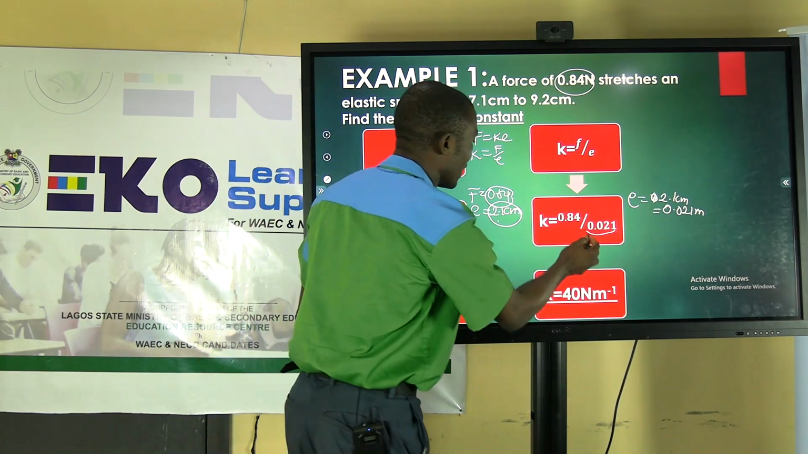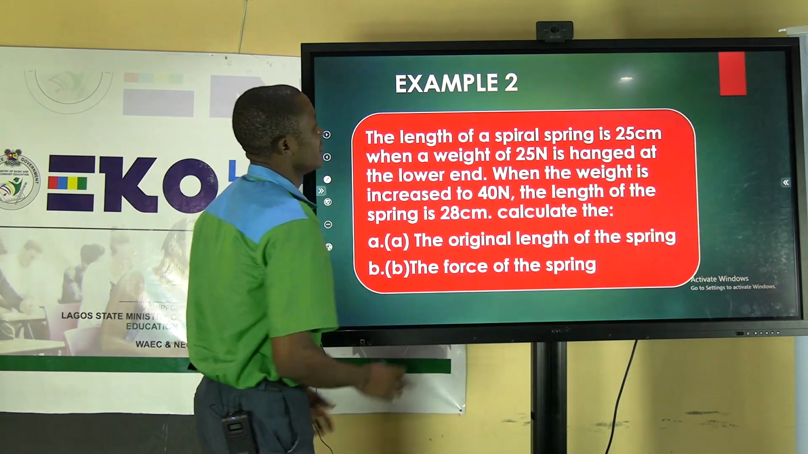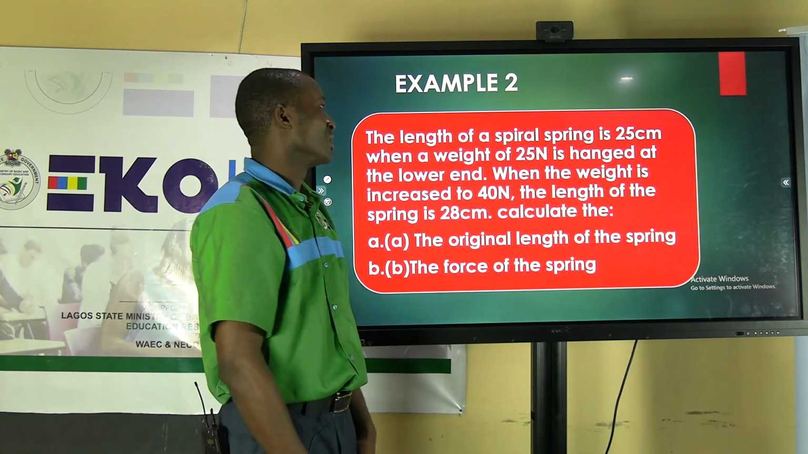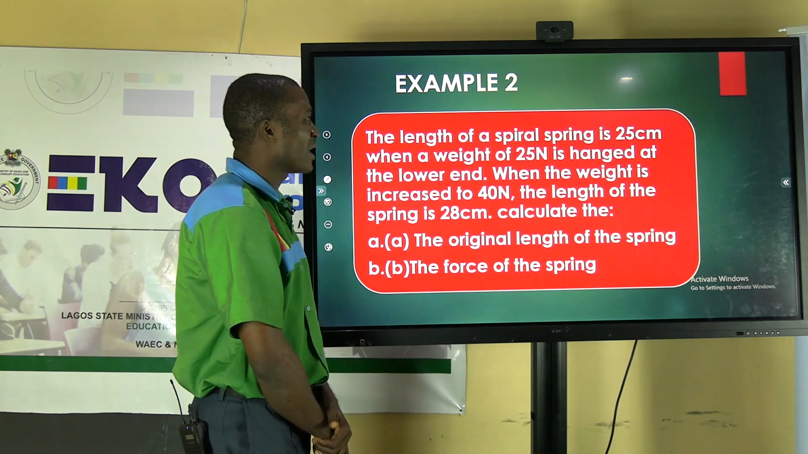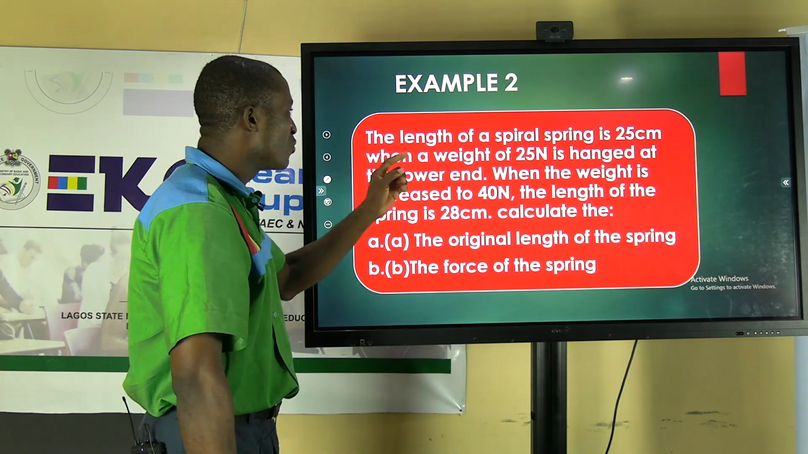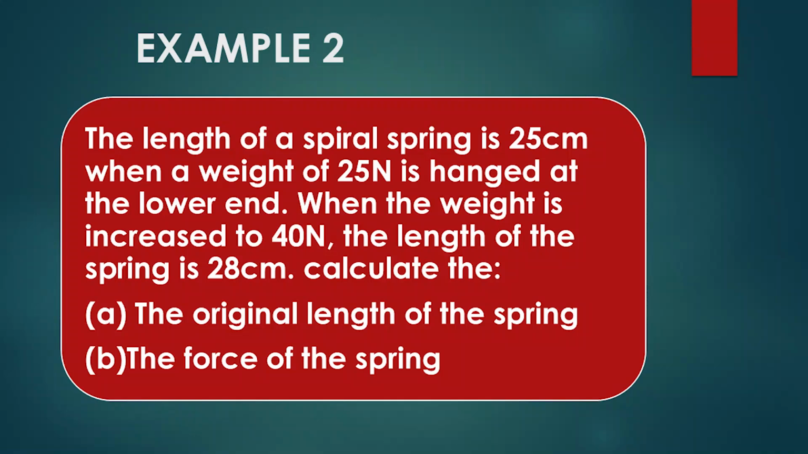When you use a calculator to divide this, you will have this. Let's look at the next example. Another example says the length of a spiral spring is 25 centimeter when a weight of 25 Newton is hanged at the lower end. When the weight is increased to 40 Newton, the length of the spring is 28 centimeter. Calculate one, the original length of the spring. Then the other part says the force constant of the spring.